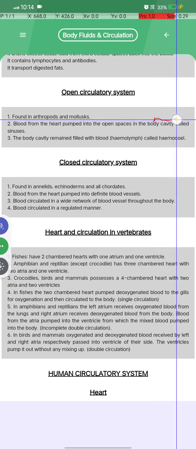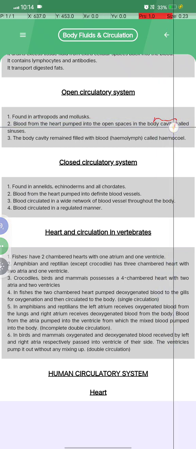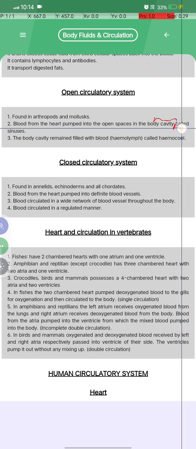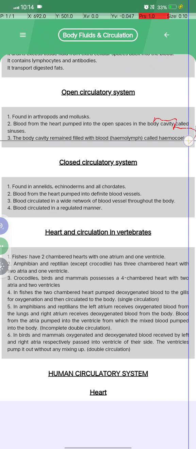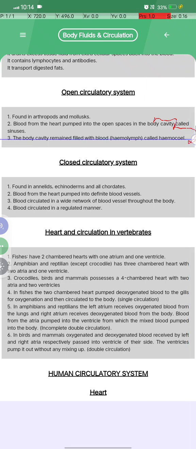it is found in arthropods and mollusca, and second, blood from the heart is pumped into the open spaces in the body cavity called sinuses. The body cavity remains filled with blood and lymph and is called hemocoel.